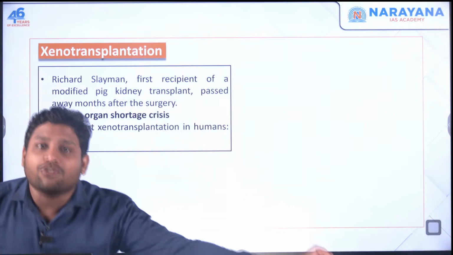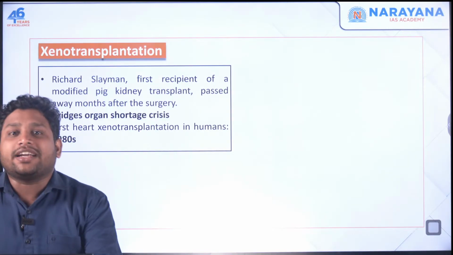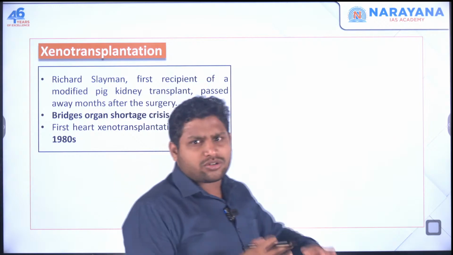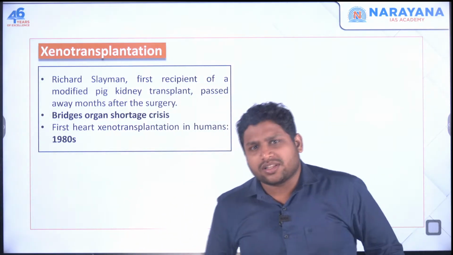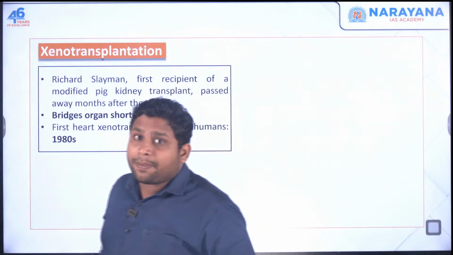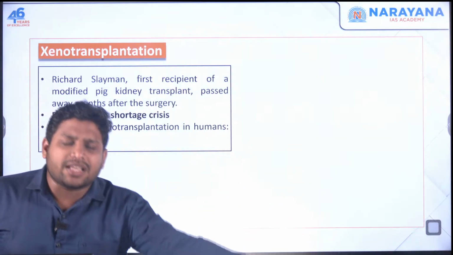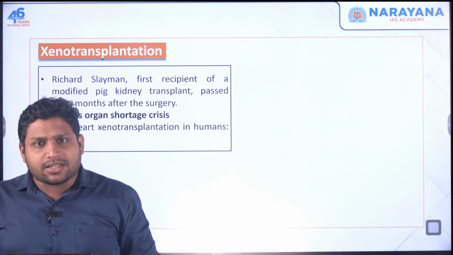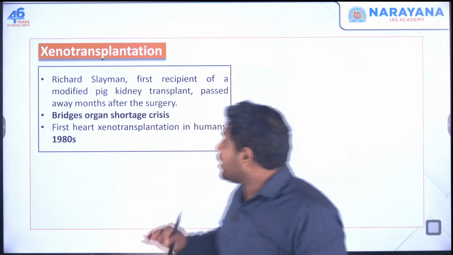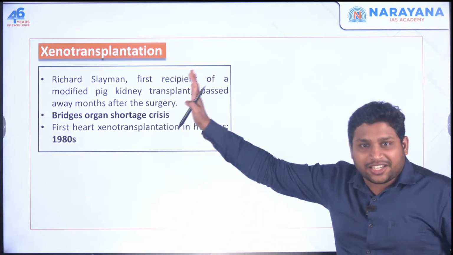I'll take the heart of a pig and transplant it into my body. It's not just about the heart; there could be many other organs. Let's say insulin: insulin is produced in our pancreas. So you take some cells from the pig's pancreas and add them into our body. This is what we call xenotransplantation.